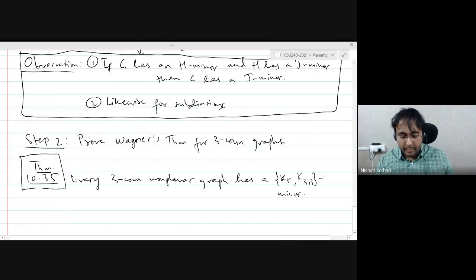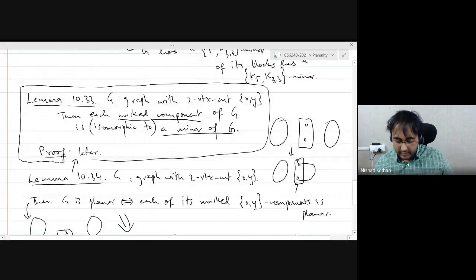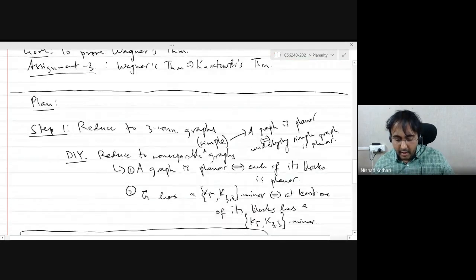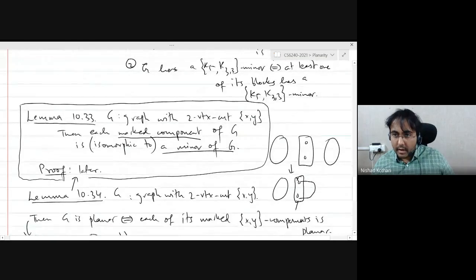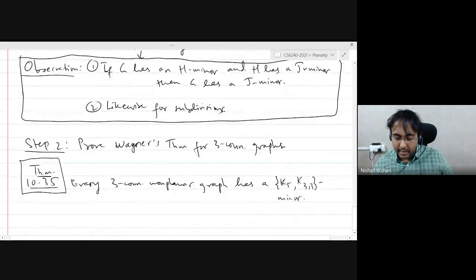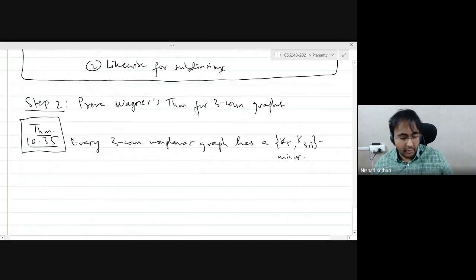But tomorrow we will be proving all of these results. And I will go through again why these results culminate in a complete proof of Wagner's theorem. And as I said on the assignment, you will be proving that Wagner's theorem implies Kuratowski's theorem. So tomorrow shall also mark the end of planarity, after which we'll move on to vertex colorings of graphs. And we will connect it with planarity.